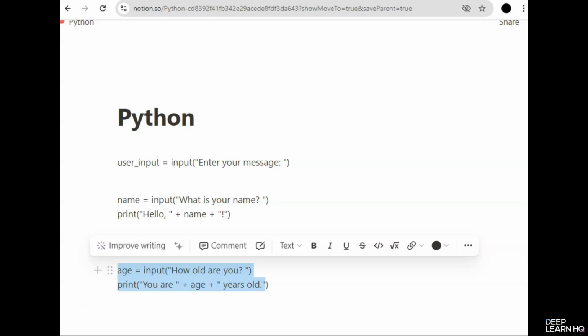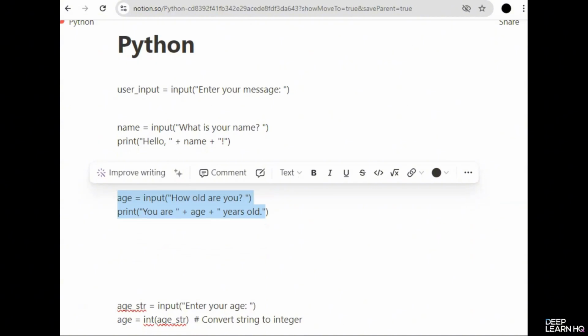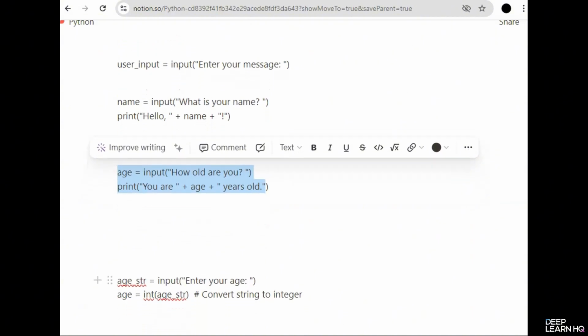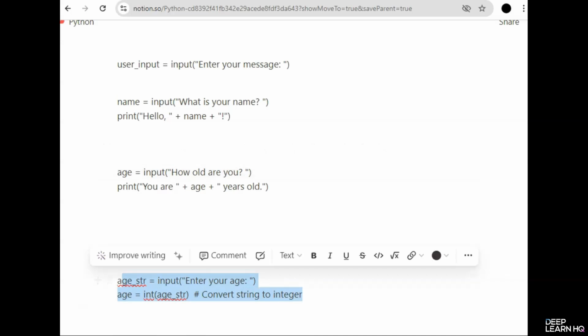Moving on to type conversions. Since input always returns a string, you often need to convert this data to the appropriate type. Let's see how to handle this one. First, we have an example for converting to integer. Here we convert the age from a string to an integer to perform numerical operations.